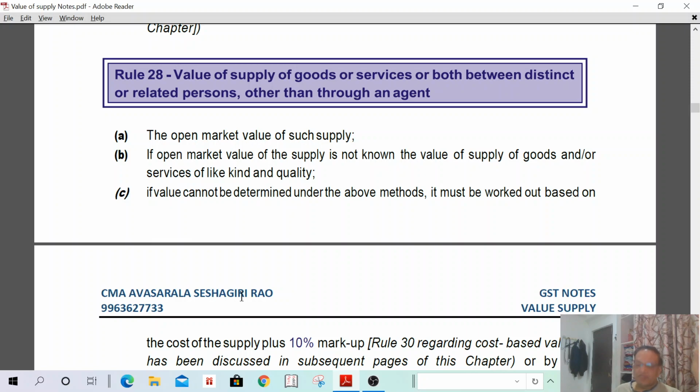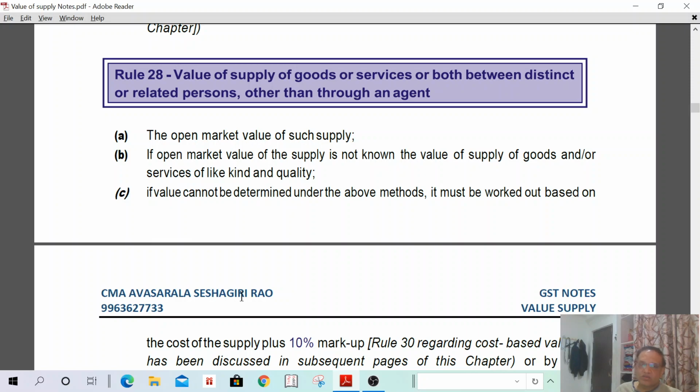That means if the open market value is possible, then you can calculate as per the open market value of supply. If the open market value is not available, then the value of supply shall be the value of supply of goods or services of like kind and quality. Then if the value cannot be determined under the two methods, cost plus 10%, that is as per rule 30, or the best judgment method, whichever is possible.